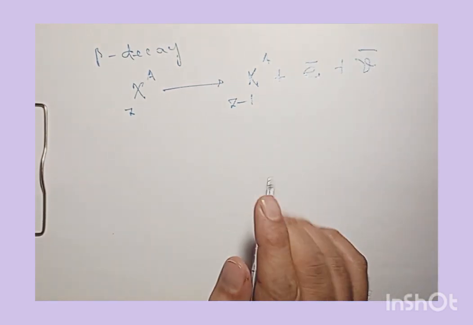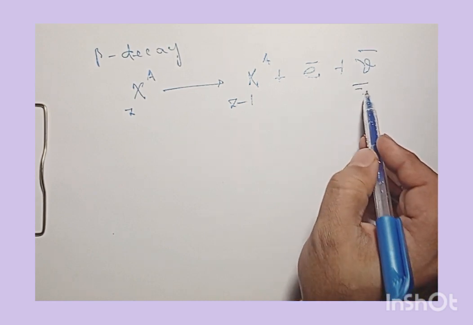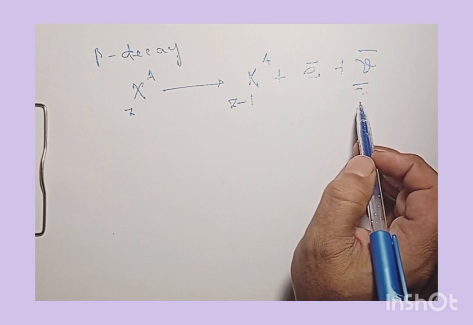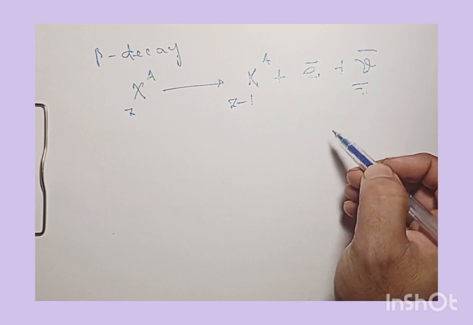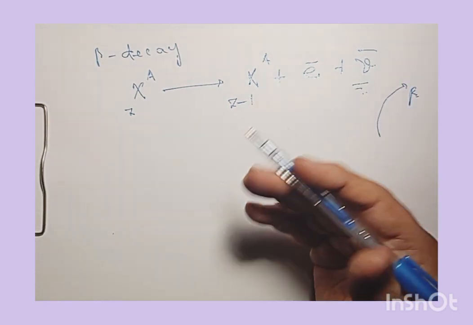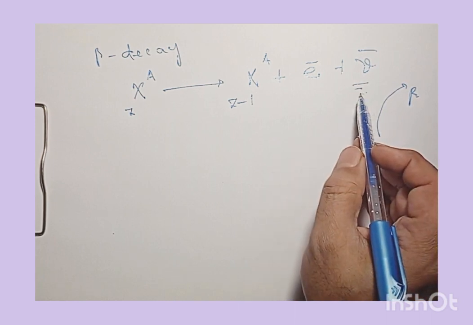It may be noted here that these antineutrinos do not exist inside the nucleus, but they are created at the time of emission of beta particles. They are a consequence of that decay.